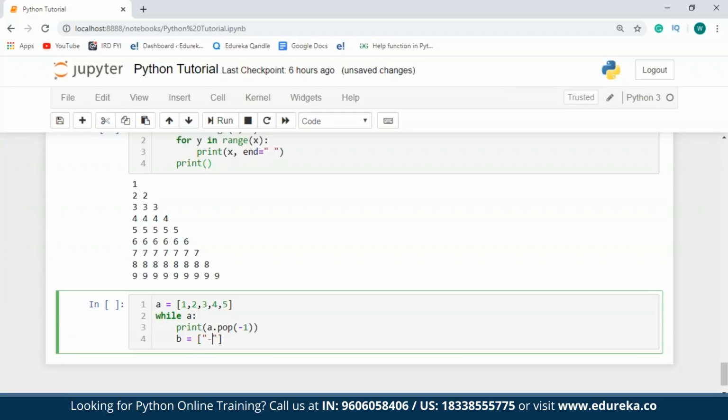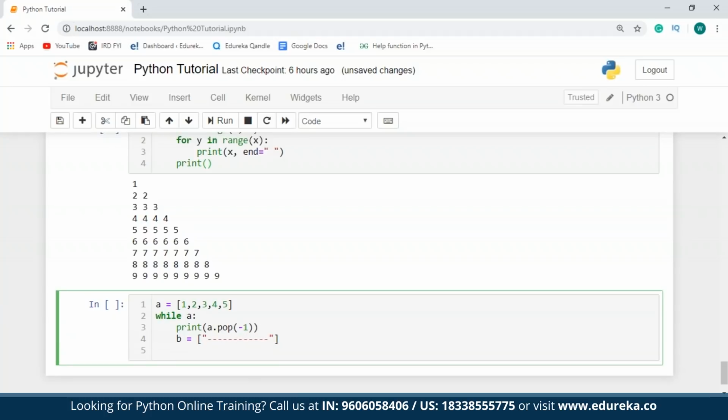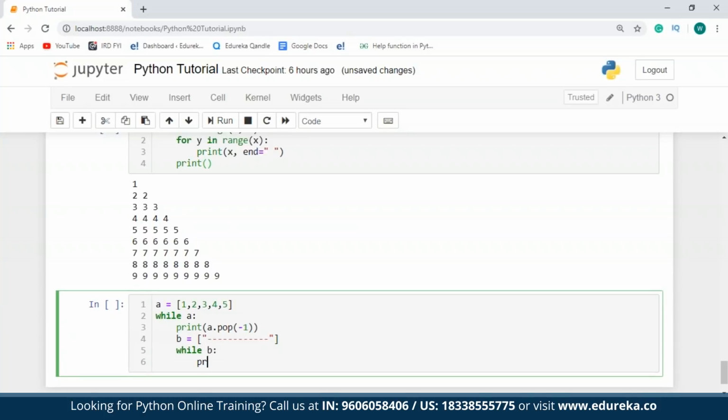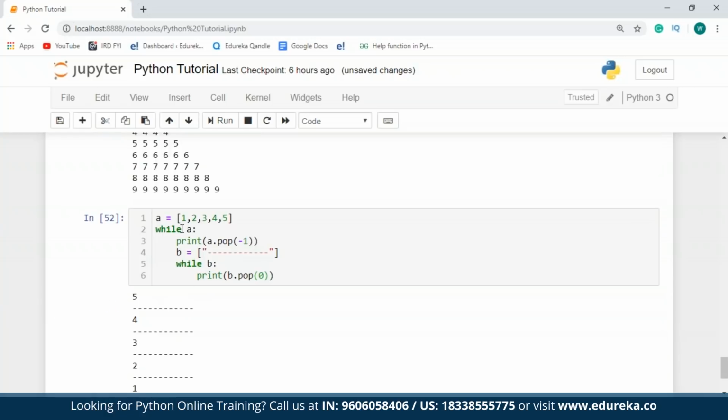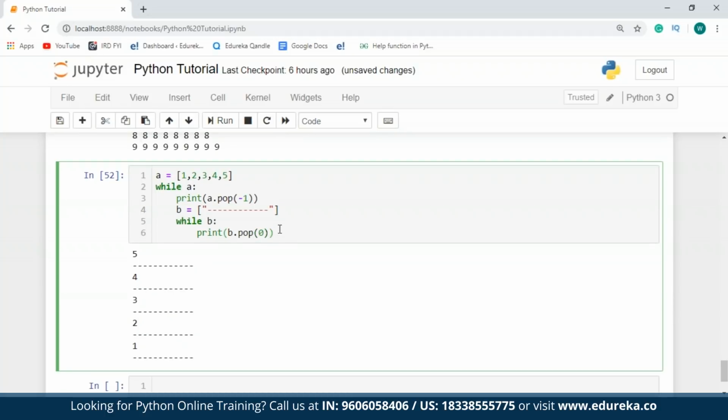Let me just take a symbol that will differentiate between these two loops. So next, I'm going to take another while loop and I'll say while b is true, print b.pop(0). So as you can see, both my while loops have been executed. So I hope you guys have understood this.